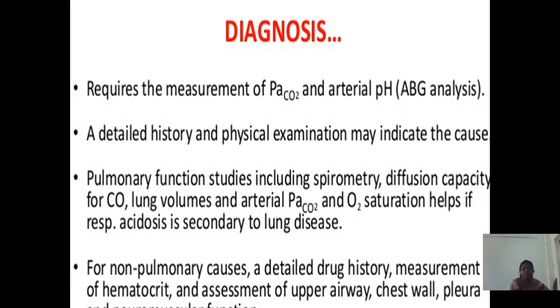How to diagnose these conditions? It requires the measurement of PaCO2, the partial pressure of carbon dioxide, and arterial pH. ABG analysis means arterial blood gas analysis. A detailed history and physical examination may indicate the cause. Pulmonary function studies like spirometry, diffusion capacity for carbon monoxide, lung volumes, arterial partial pressure of carbon dioxide and oxygen saturation help in respiratory acidosis secondary to lung disease. For non-pulmonary causes, a detailed drug history, measurement of hematocrit, and assessment of upper airway, chest wall, and pleura.